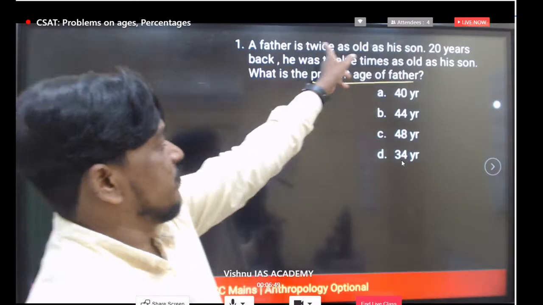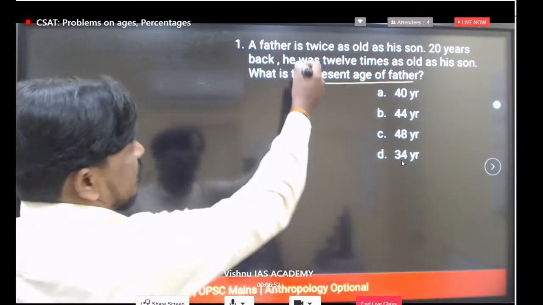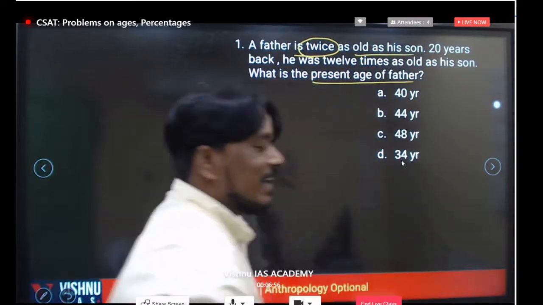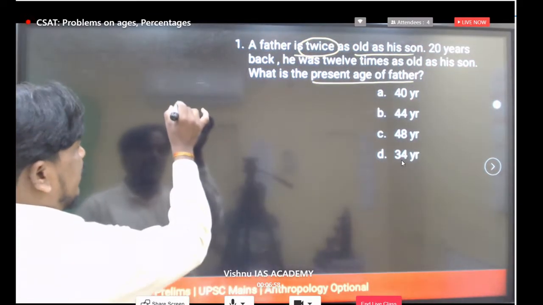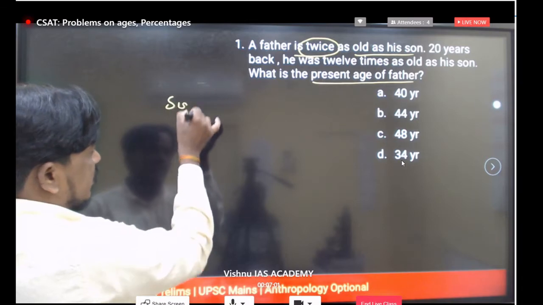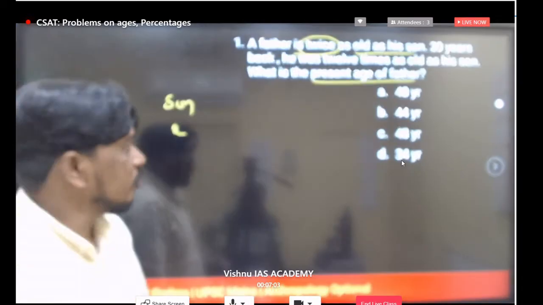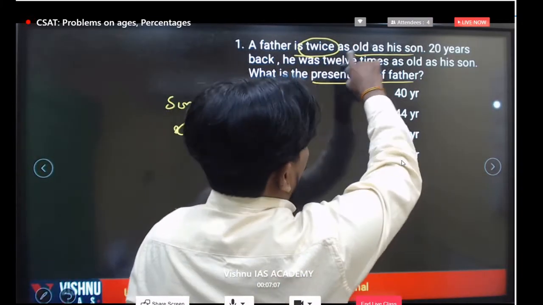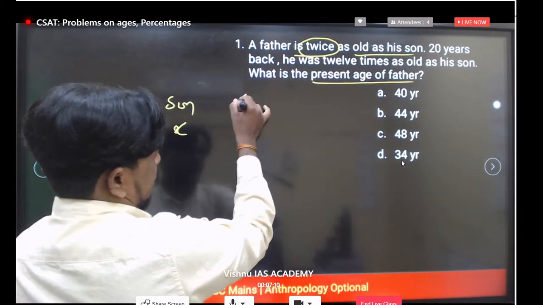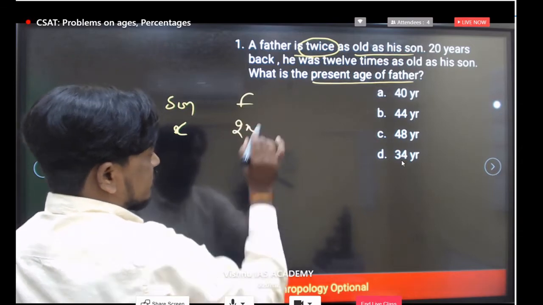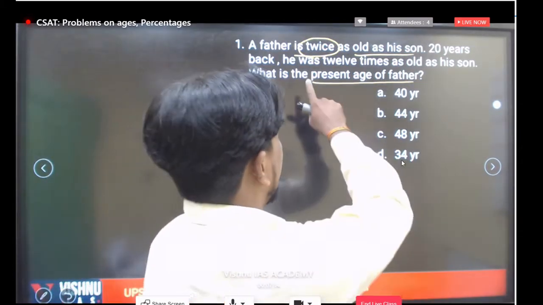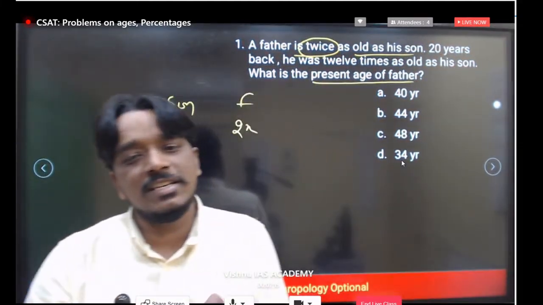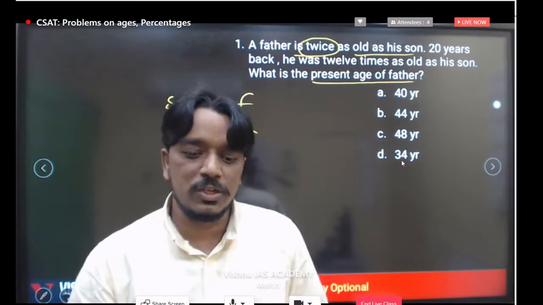Just simple. What is the first data here? A father is twice as old as his son. For example, if you take son's age is X, right? So father is 2 times. Father, you can take 2x. A father is twice as old as his son. If son's age is X, obviously you will get father as 2x.